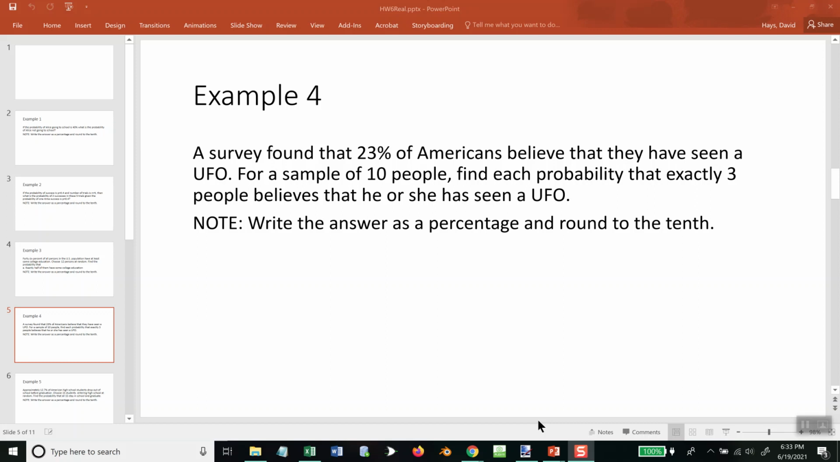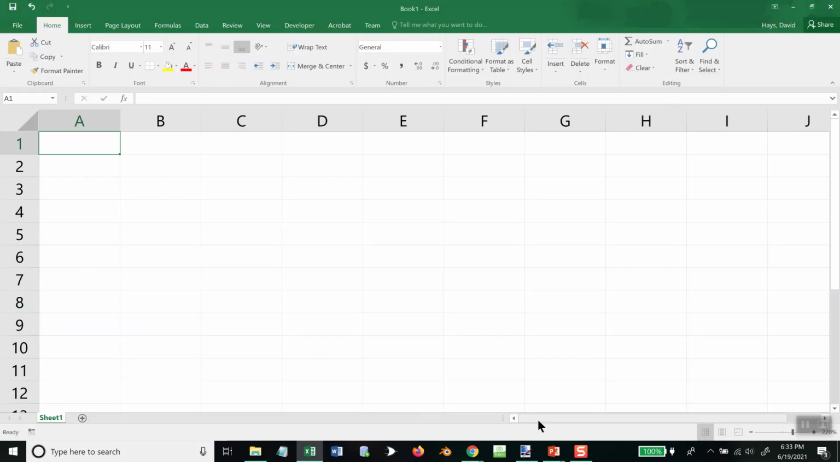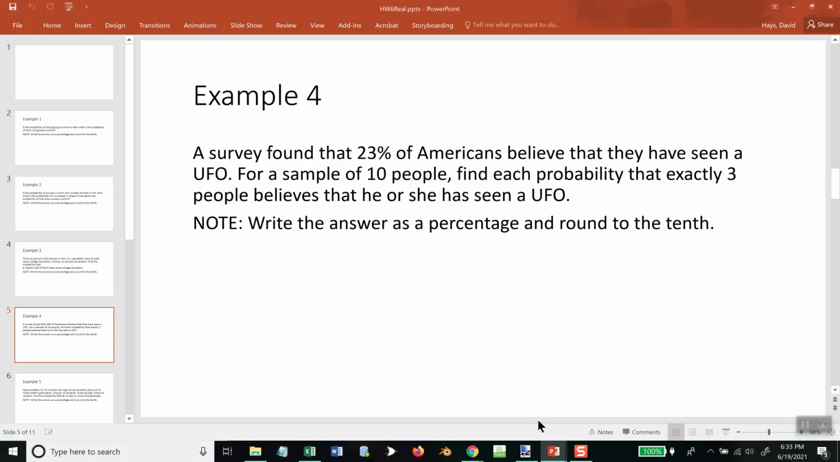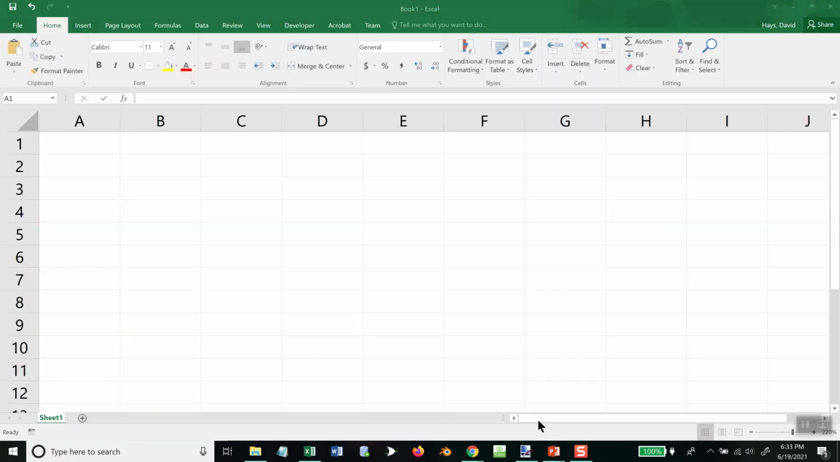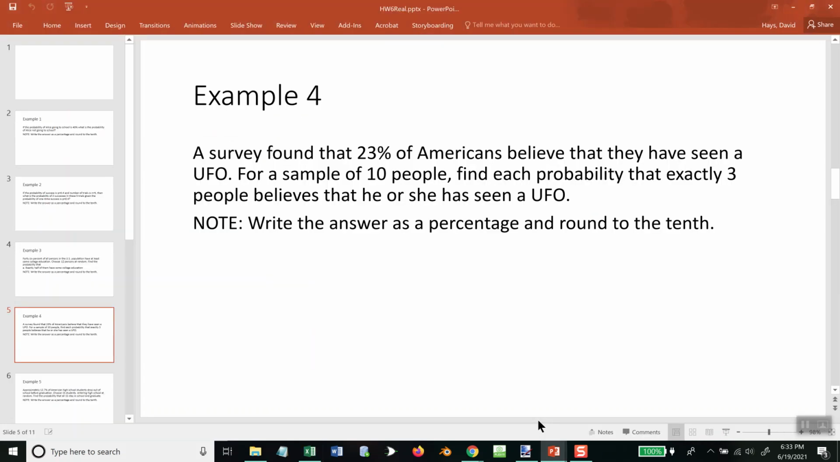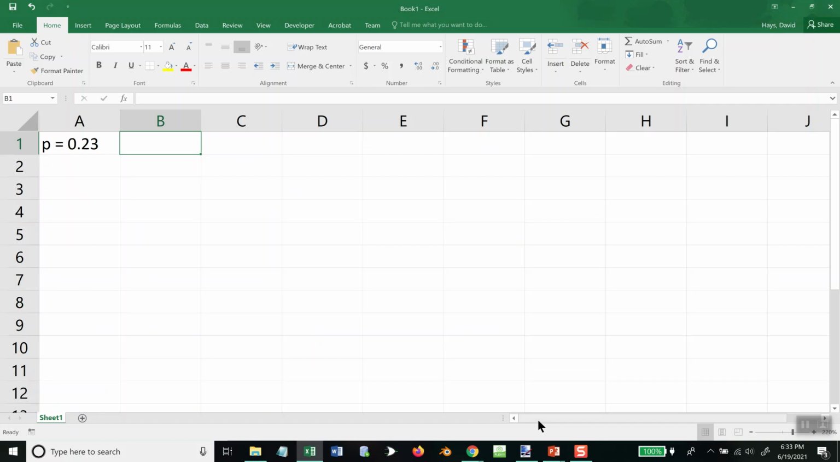Let's take a look at this problem, and as I go through it, I'll write down the information that's given. Okay, a survey found 23% of Americans believe they have seen a UFO. Again, when they give you the percent, they're giving you P, but you want to put it in decimal form. So 0.23. For a sample of 10 people, that means N is 10.